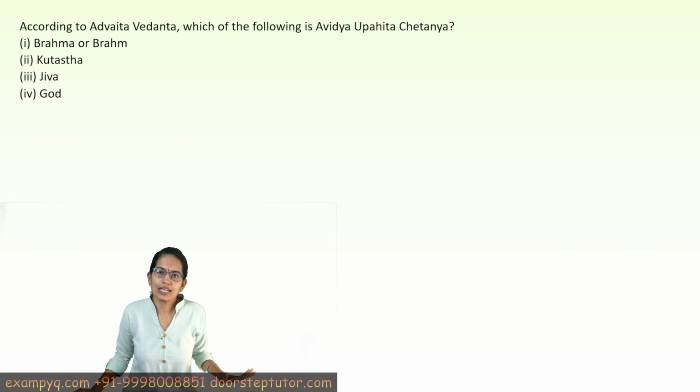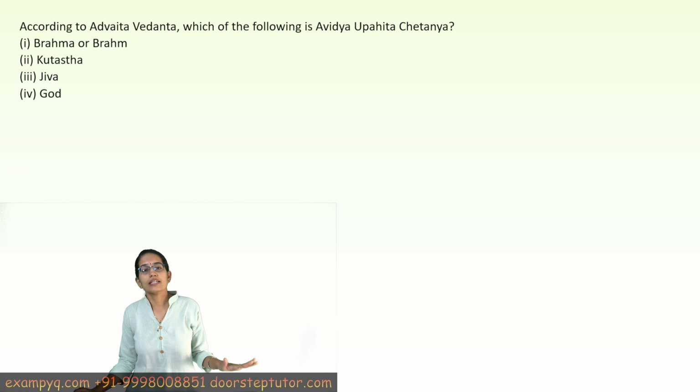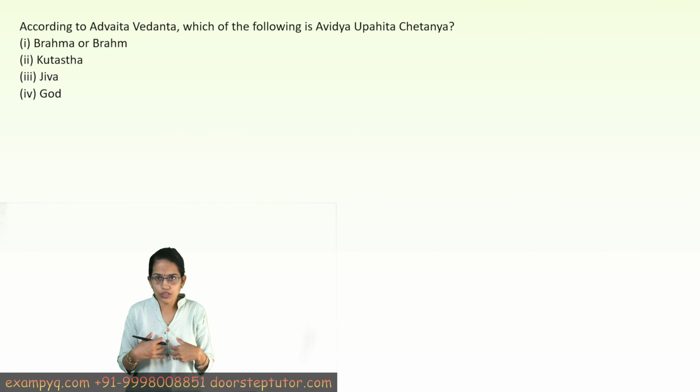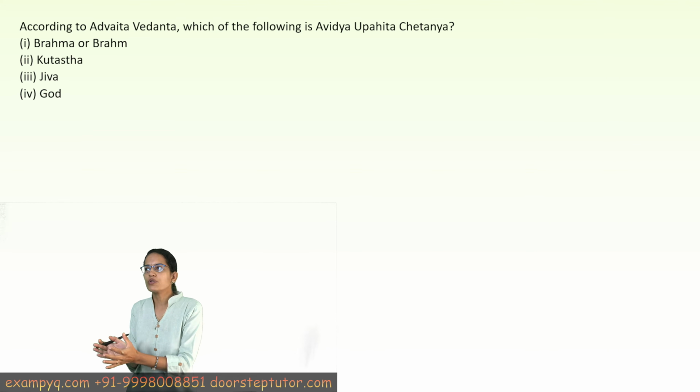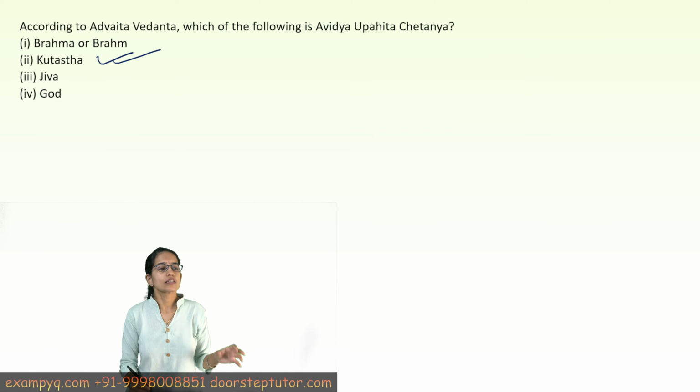The next question is again an interesting question based on Advaita Vedanta. Under Advaita Vedanta, there is a concept of Avidya Upahita Chaitanya. Avidya Upahita Chaitanya talks about an individual soul or a jiva which is bound by Avidya. Avidya means ignorance here, so a soul which is bound by ignorance. When we say a soul which is bound by ignorance, the term that is used is Kutastha, and that is where there is a limited manifestation of Brahma. So here the correct answer is Kutastha.